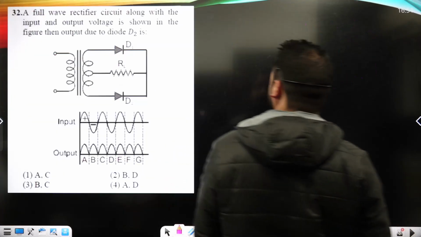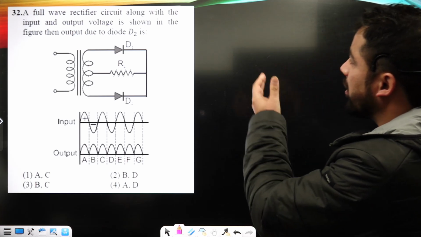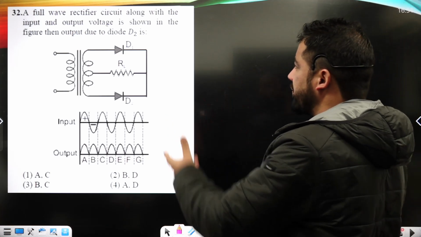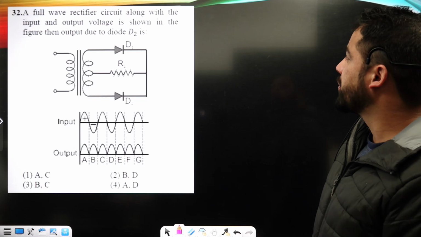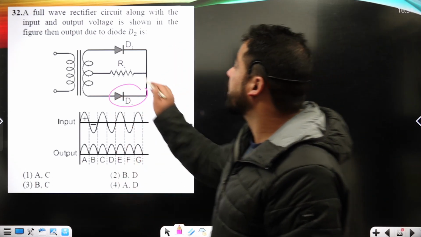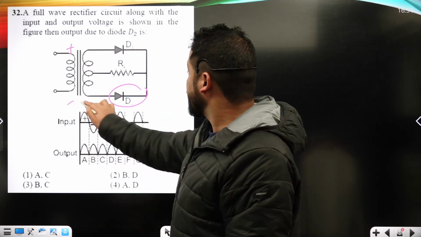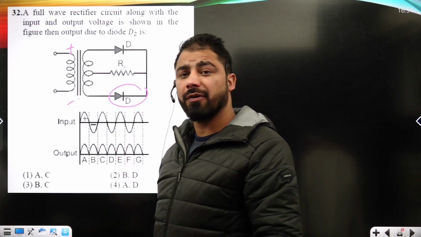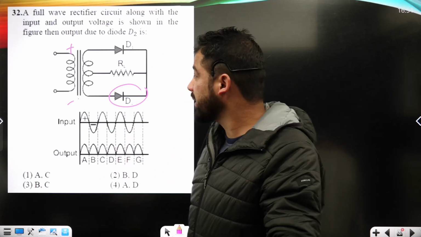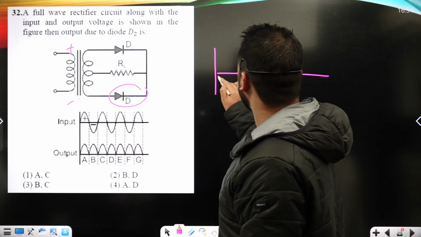So let's move to the next question. There is a full wave rectifier circuit, and the input and output voltage are shown in the figure. What is the output due to the diode D2? Look, if this is positive in the first half cycle, then in the negative half cycle diode D1 is in reverse bias and will not conduct. So the first diode will conduct.